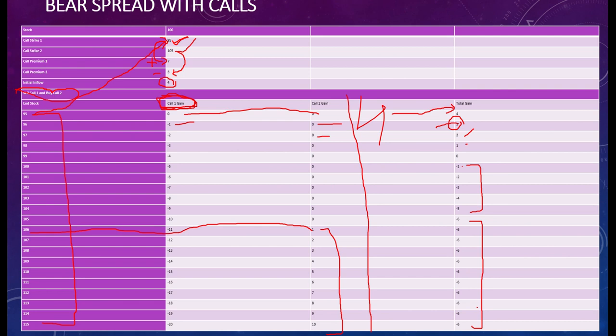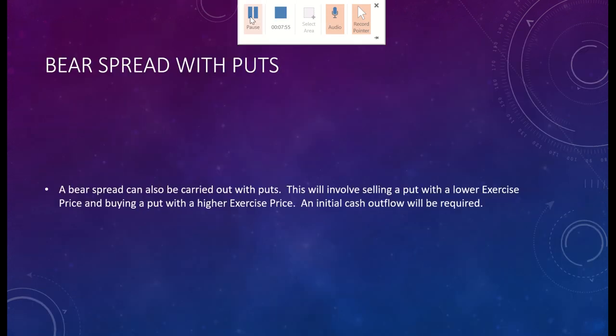This is a strategy applied by a risk averse investor, because even if his prediction is wrong, his losses would not cross a certain limit. You will be in profit if the market goes down. Even if the market goes up against your expectation, your losses would not be very high and they will be constant after a certain point. So this is called bear strategy with calls.